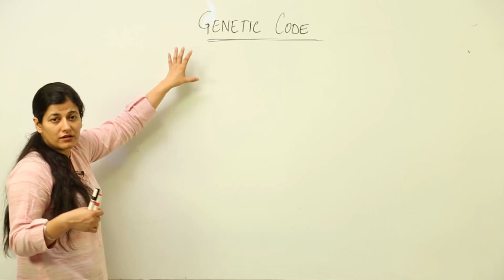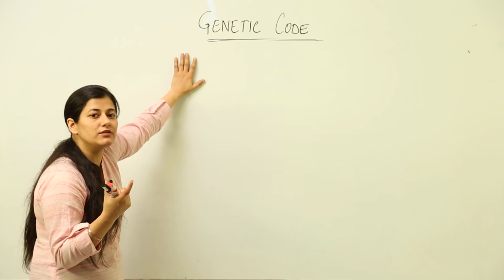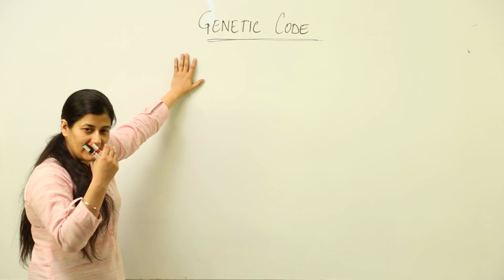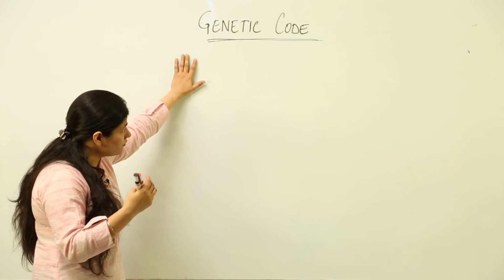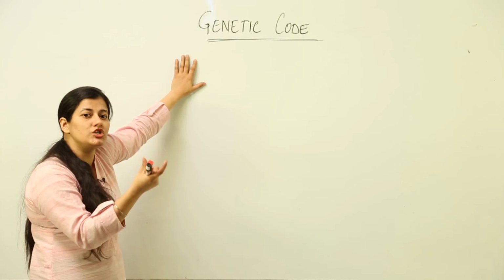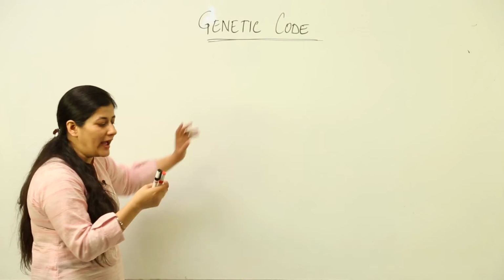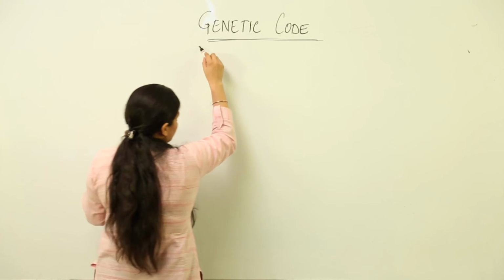So, we had arrived, as we understood, at a point where a triplet was coding for an amino acid, and these scientists, as I named, were studying extensively to find out which amino acid is coded by which sequence. Okay? So, that gave us the genetic code.